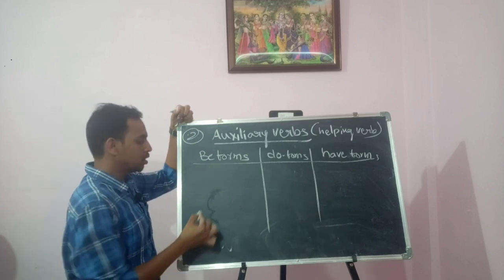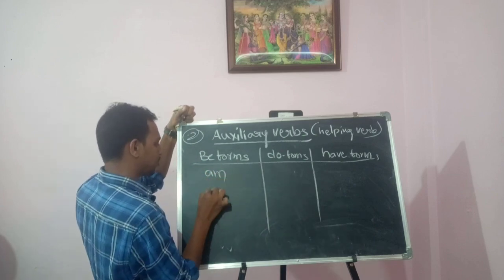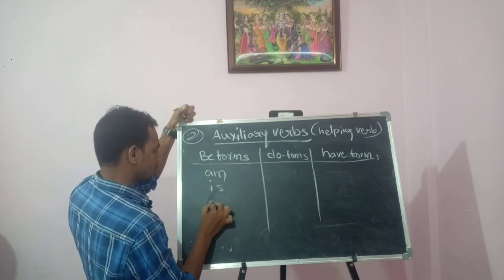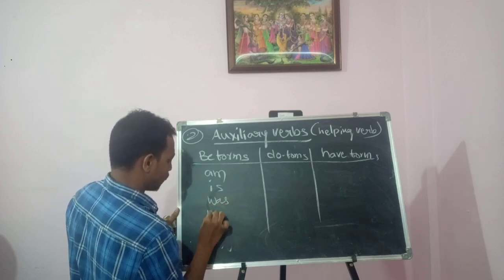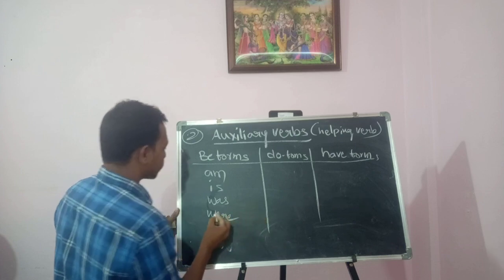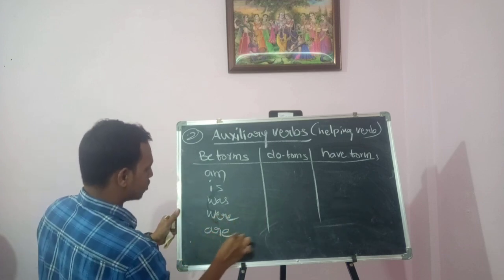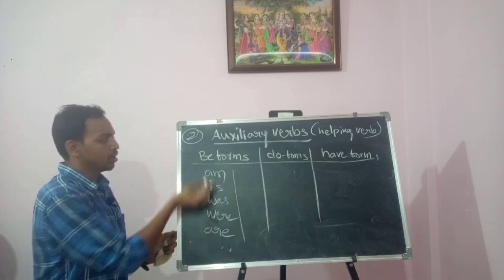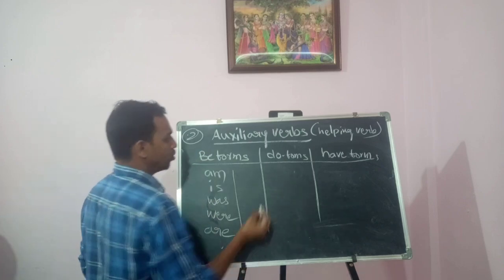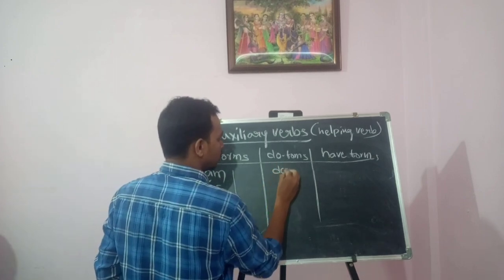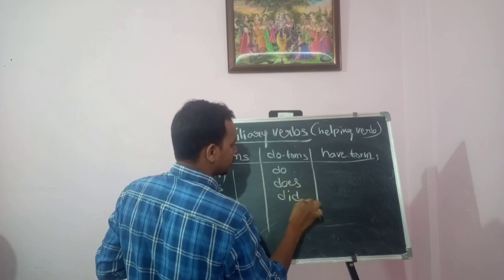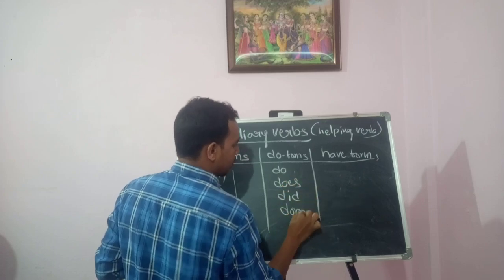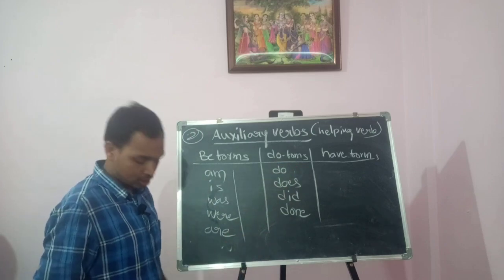Be forms are am, is, was, were, are. These are some of the be forms. Now do forms: do, does, did, done. These are called do forms.